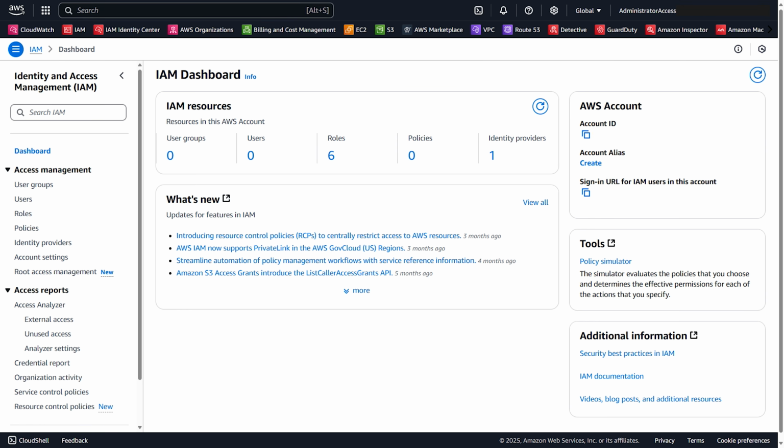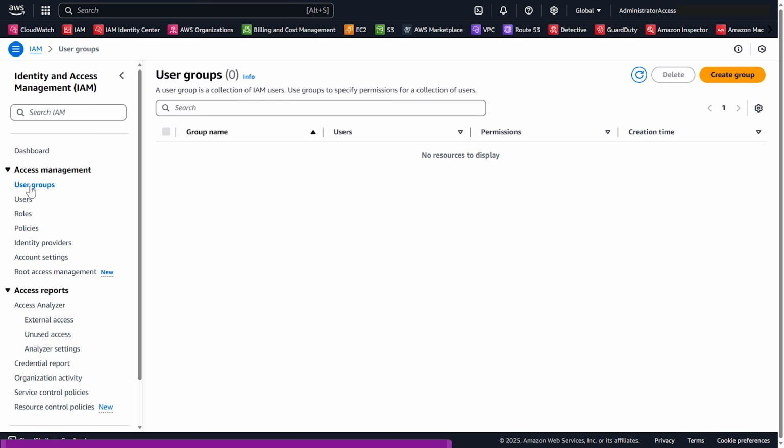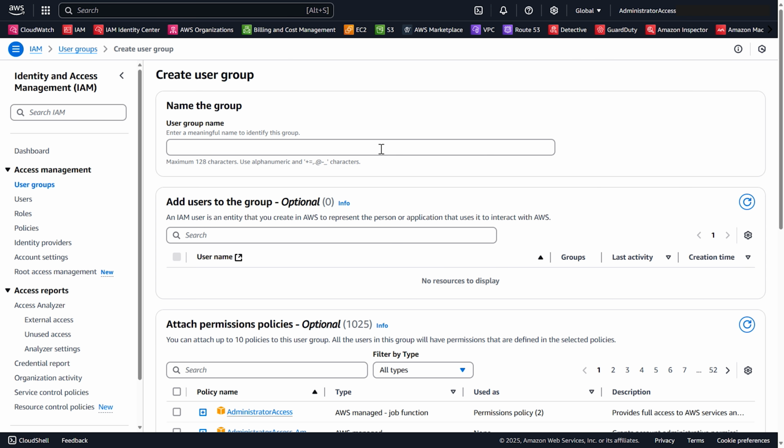So the first thing that we're going to do is we're going to create a group. So you'll see over here on the left, you have user groups, and that's what you're going to go ahead and select. So we'll go ahead and click on that. And you can see there's no groups that currently exist in this AWS account. So we're going to go up here to the top right, and we're going to select Create Group. Okay, so the first thing we need to do is give the user group a name. So we're going to call this Test Group.